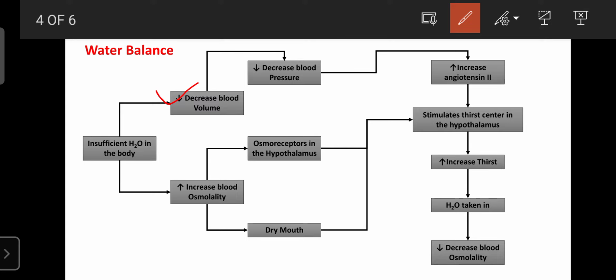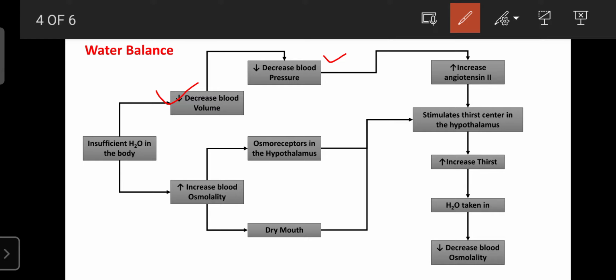As the water intake decreases, the water content in the body also decreases, which decreases the blood volume, and that decreased blood volume decreases the blood pressure.